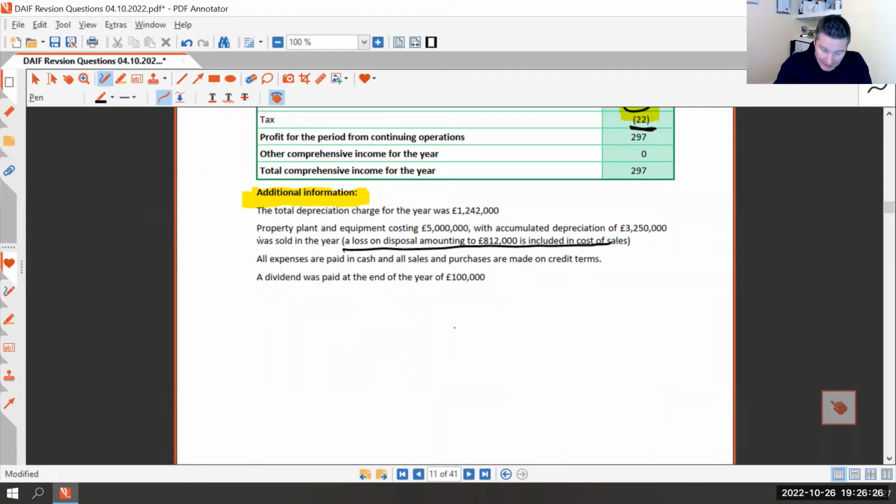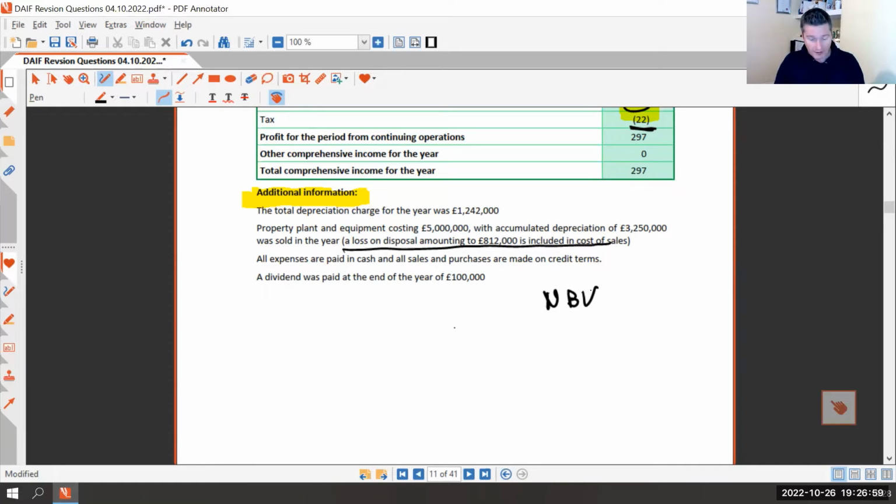So I'll leave this with you, but here we've got equipment of 5 million, accumulated depreciation of 3,250,000, and we made a loss of £812,000. What is the net book value of the PPE? Anyone?